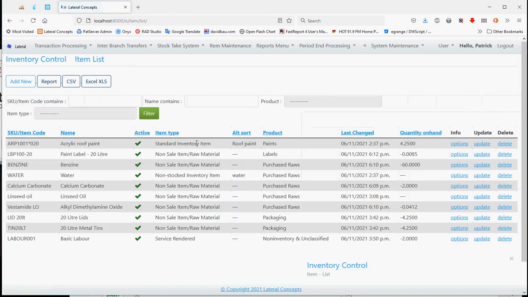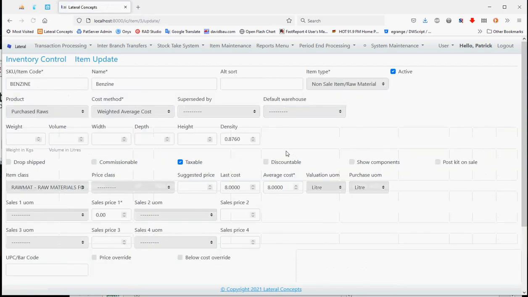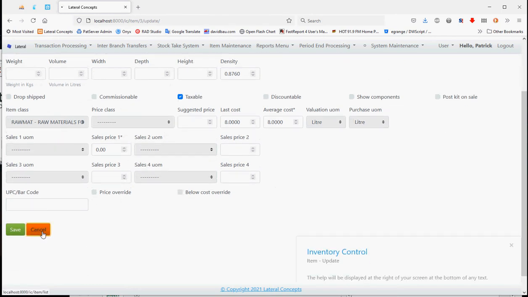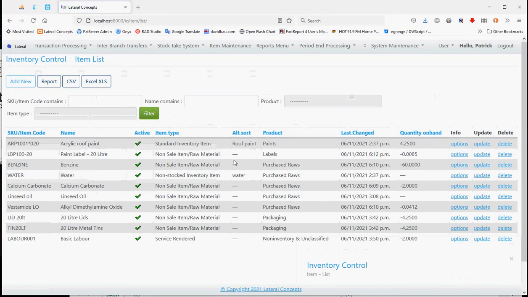Items, you've got your various items. You can update, you can physically type in your volumes, your densities, and it will calculate this all out automatically for you. Your last cost. At this stage I've just concentrated more on the average cost, but it can be changed. You've got your finished goods available to you,